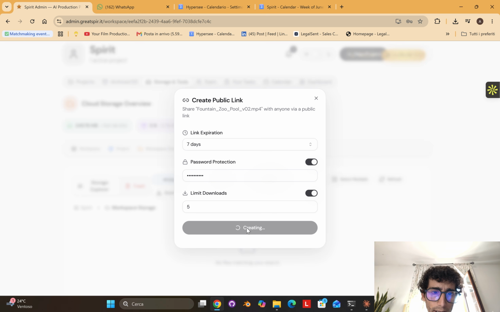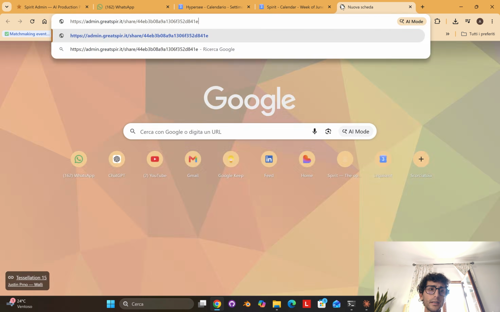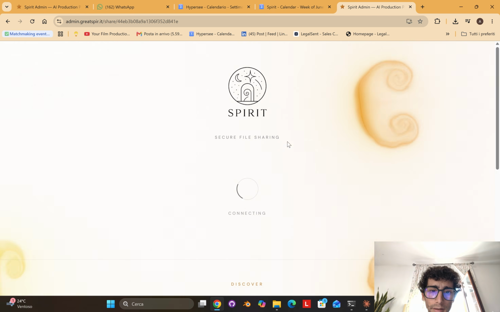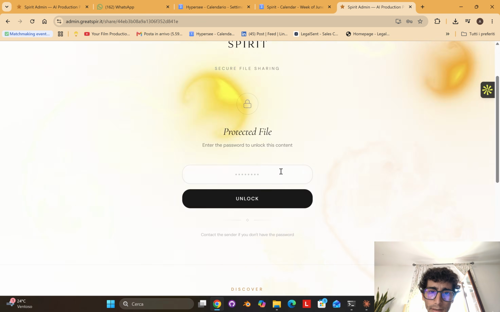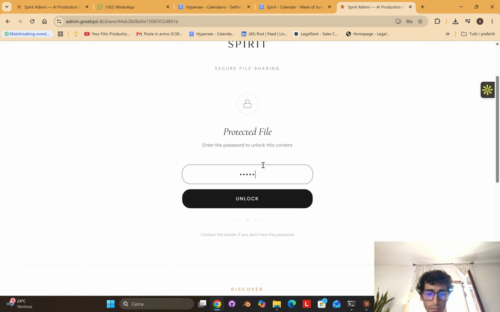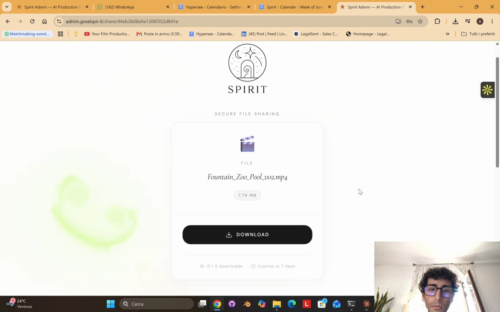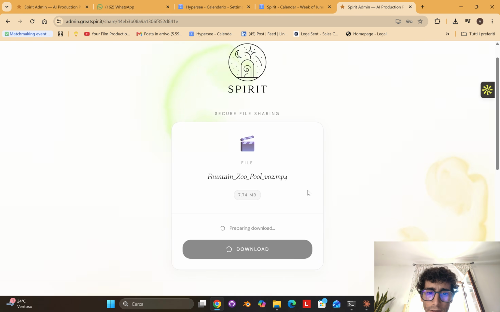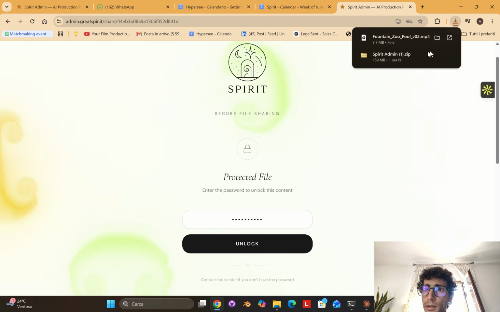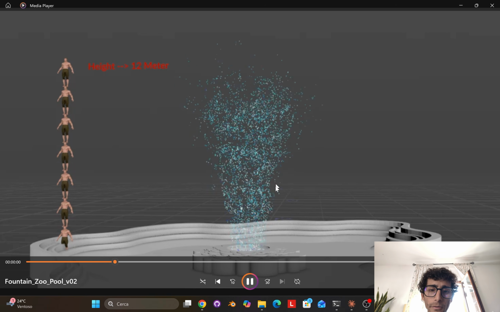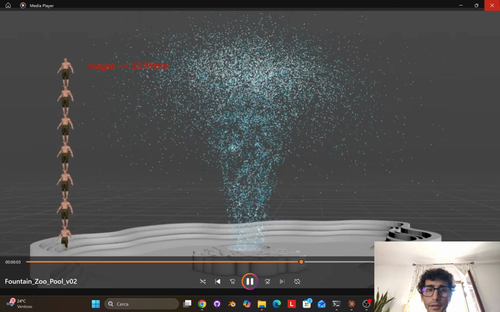We generate the link. We copy the link. If we paste the link here, we have our protected file. We put the same password we decided before. We can unlock the file. We can just download. And here we go. And we have our fountain simulation here.